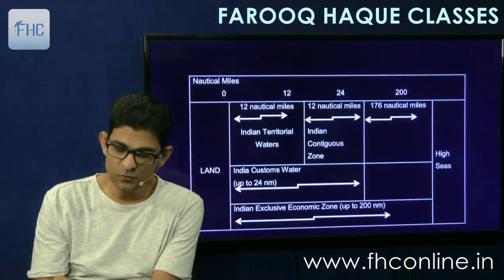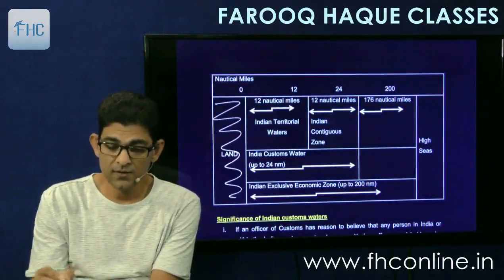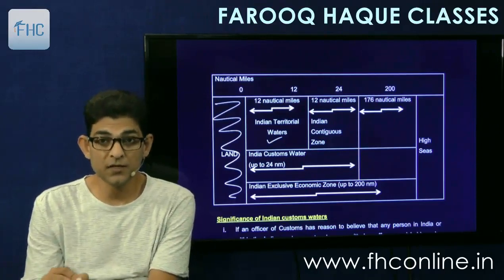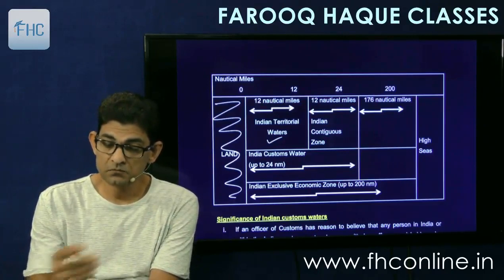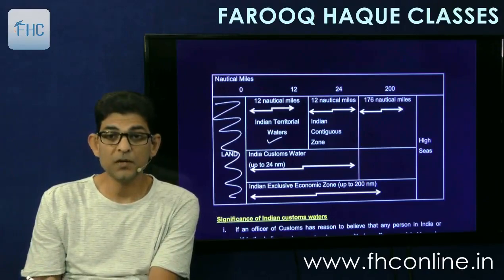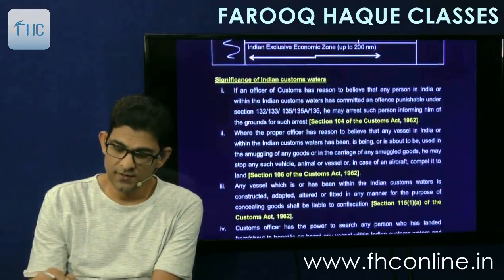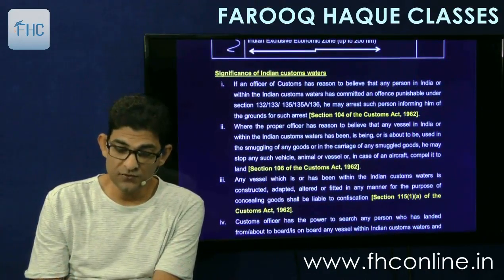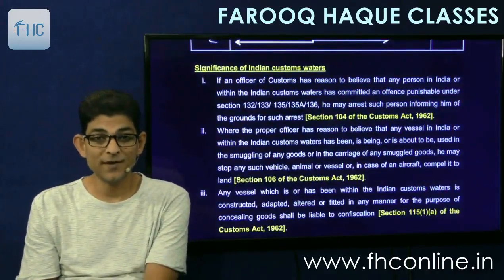Then that diagram is given here again, that this is the landmass. So up to 12 nautical miles is territorial waters. From there up to 24 is the customs waters, and the next 176, extending up to 200 from the baseline, is the exclusive economic zone. And then the high seas. And then again the significance of Indian customs waters is given. The gist of these sections is given here, though we'll see these sections in detail later, at the end of our lectures.